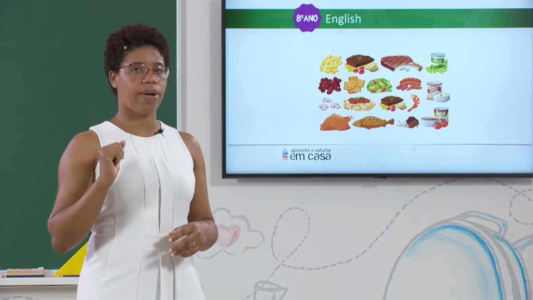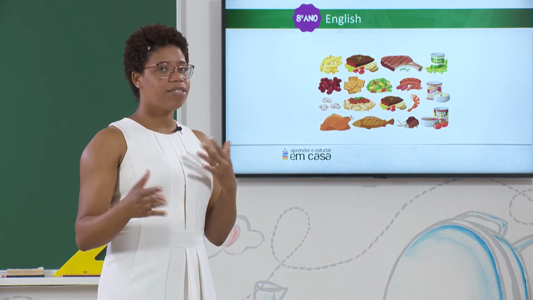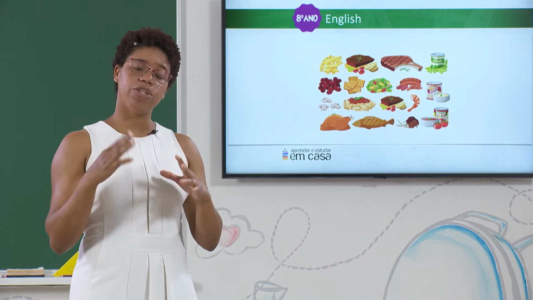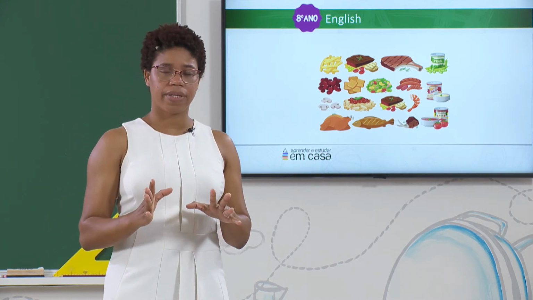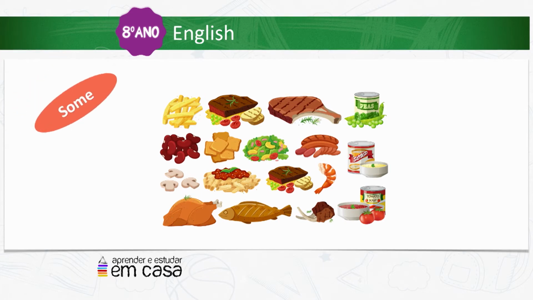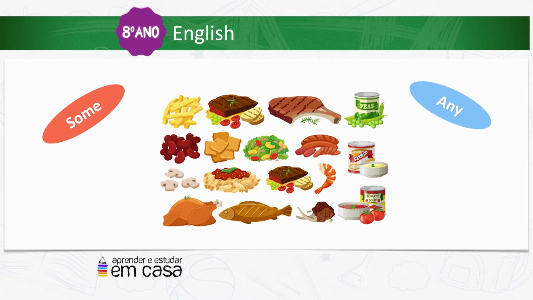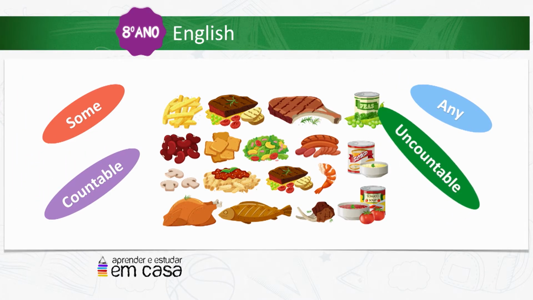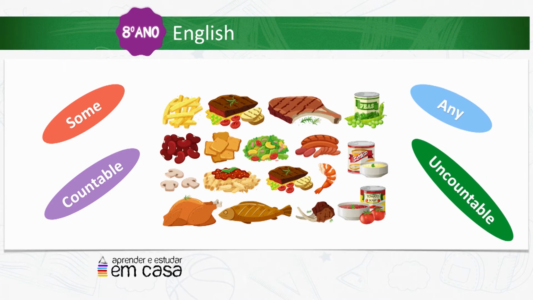To start our lesson today, can you guess what we are talking about? Today we're going to focus on grammar, okay? We are going to see some and any, and we are going to talk about countable and uncountable nouns.